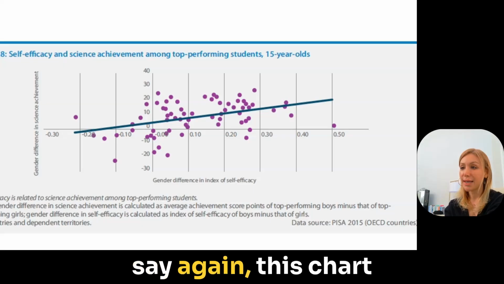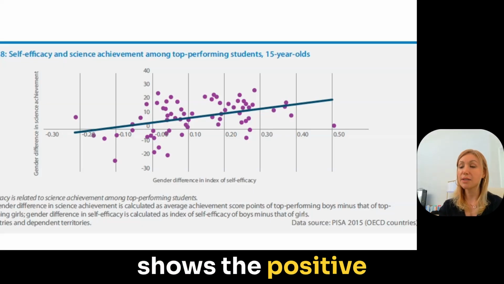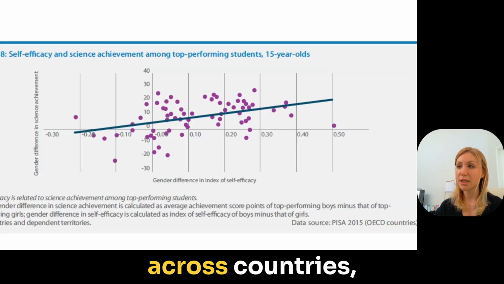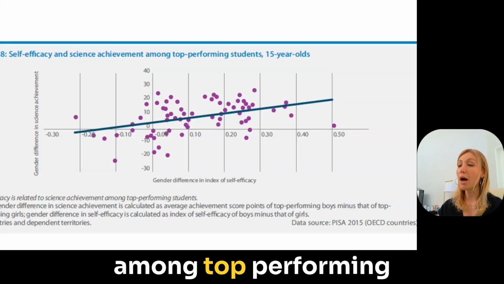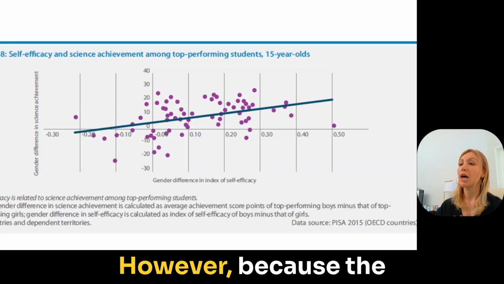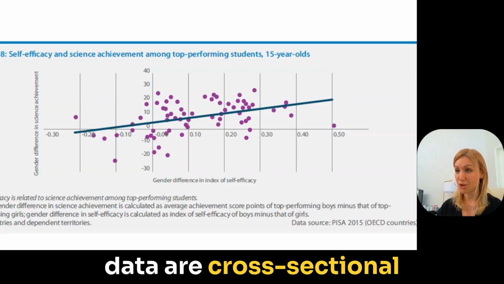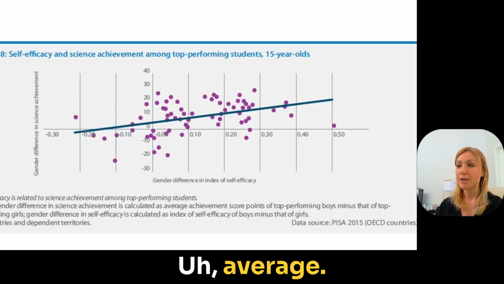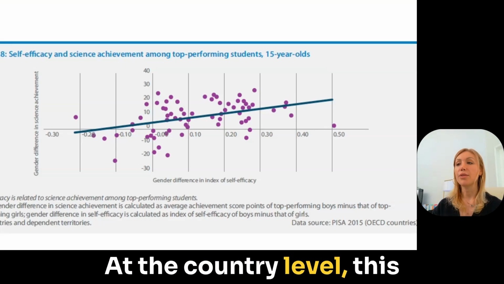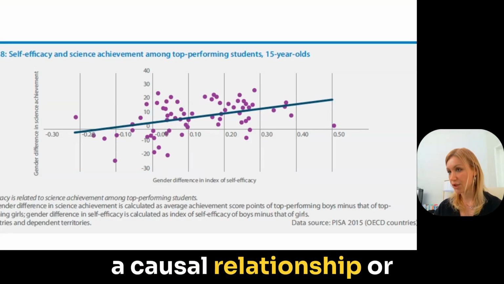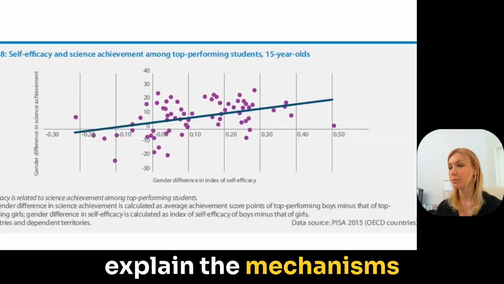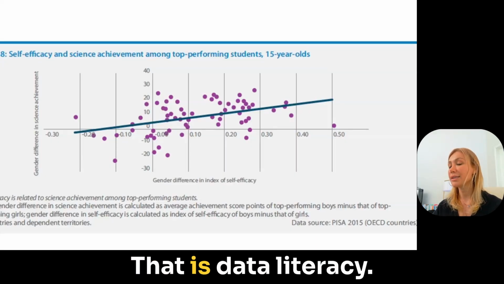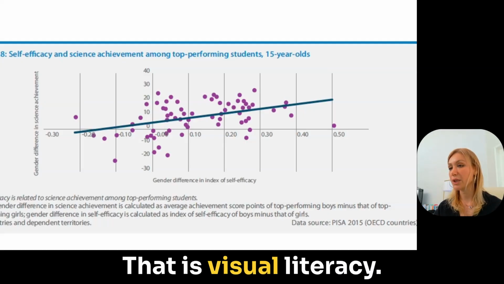So what we can say again is that this chart shows the positive association between gender differences in self-efficacy and science achievement across countries among top performing 15-year-old students. However, because the data are cross-sectional and aggregated, meaning collapsed and averaged at the country level, this chart doesn't establish a causal relationship or explain the mechanisms behind this association. It's not an individual relationship. That is data literacy. That is visual literacy.